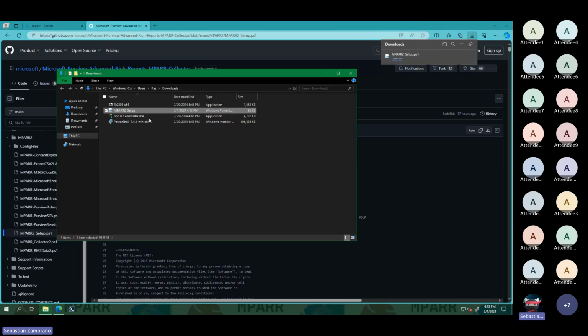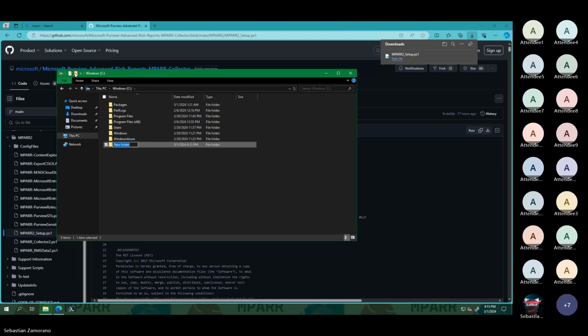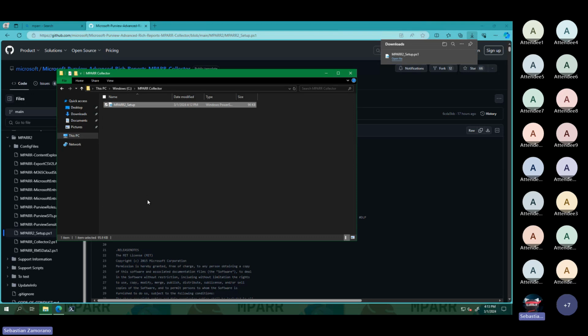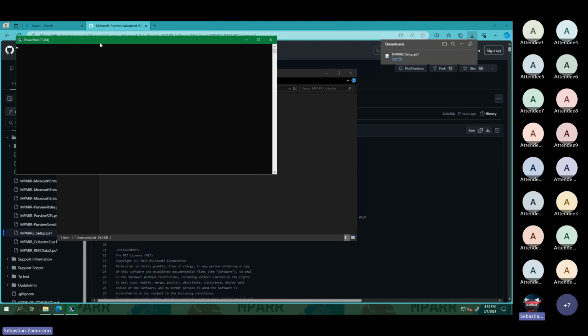I will take only this file, MPARR setup. I will move it to C. Let me create a folder for the collector. I will put it here. And the only thing that we need is to have Windows PowerShell 7.